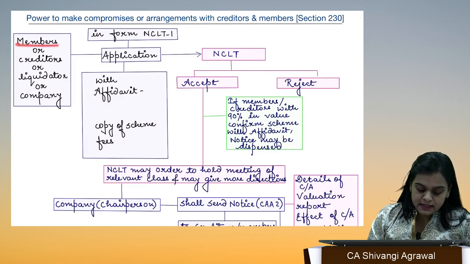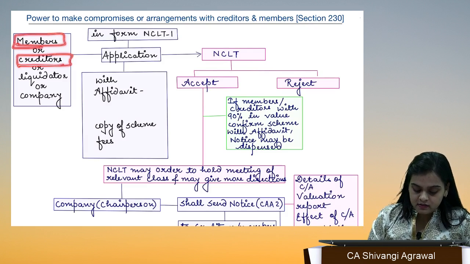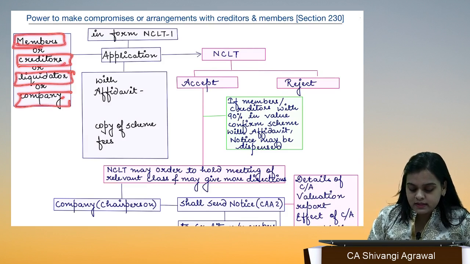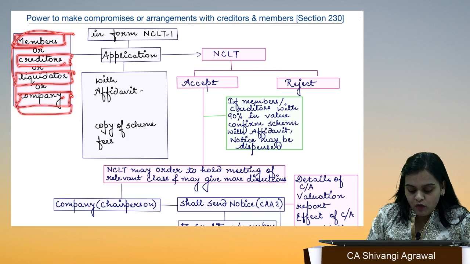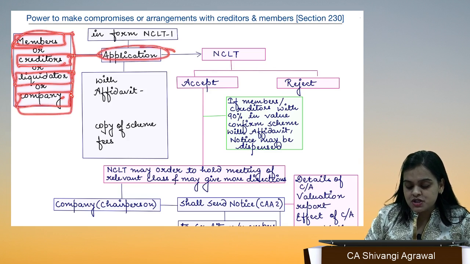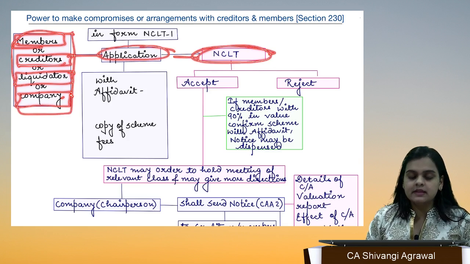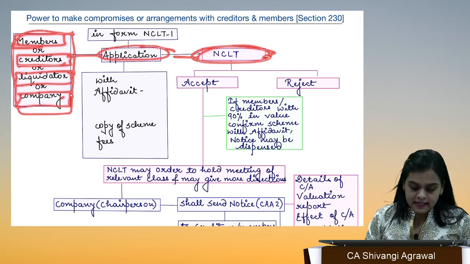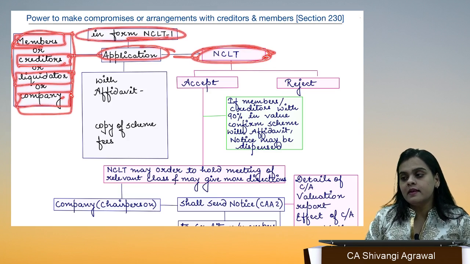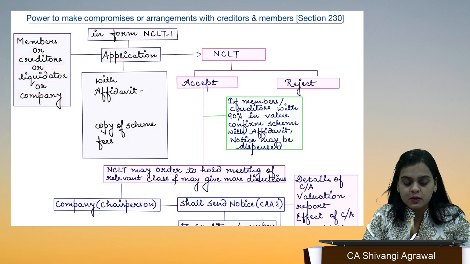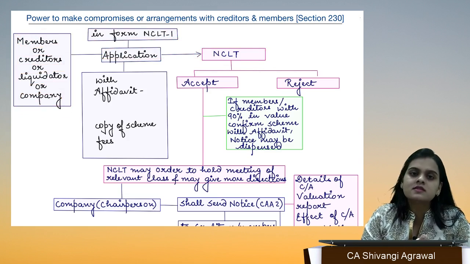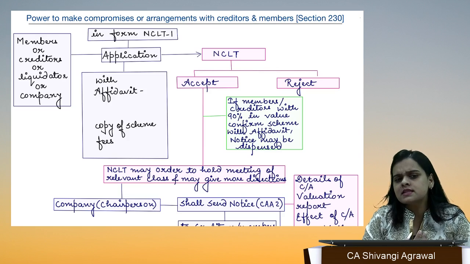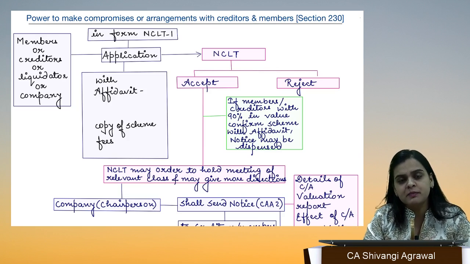So the members, the creditors, the liquidator or the company, any of them can make an application to the tribunal in form NCLT 1. These forms are not so important. It was given in Rule 3, which tells us about the whole process of application for the meeting.